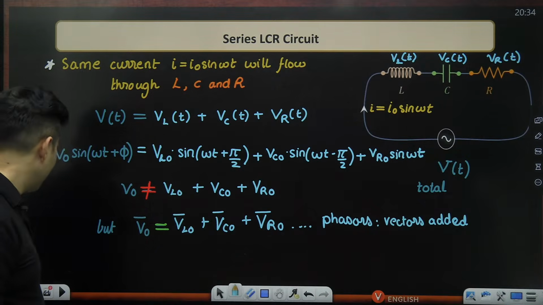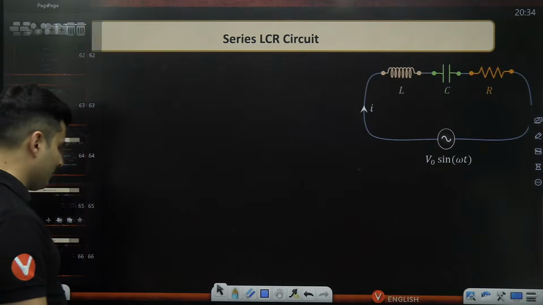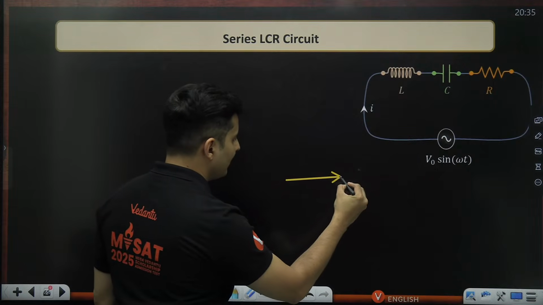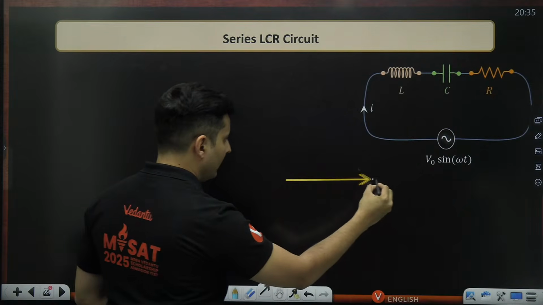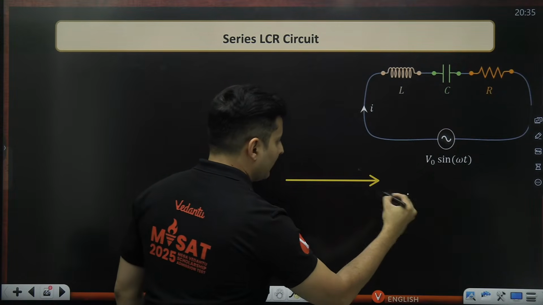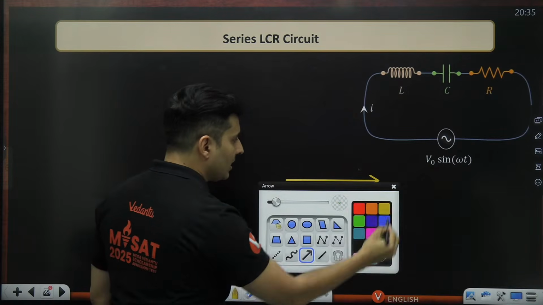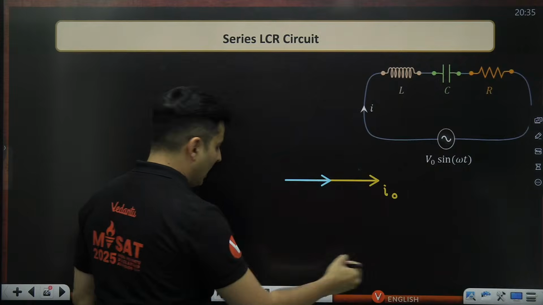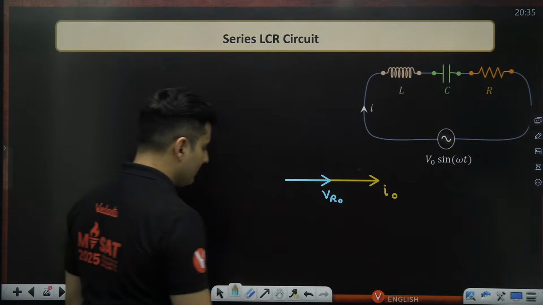So what happens then is that if I draw a phasor diagram, say for example, this is my current phasor. Okay, this is my example current phasor over here. I will call it I naught. With respect to that, the voltage across the resistor will be in phase with it. So I'm just going to put VR naught like this.